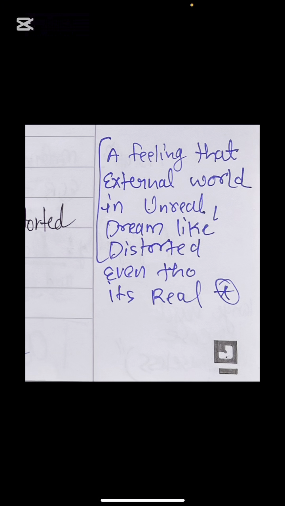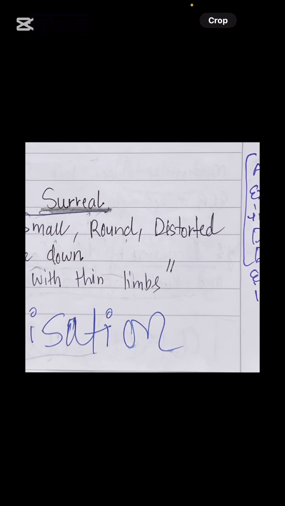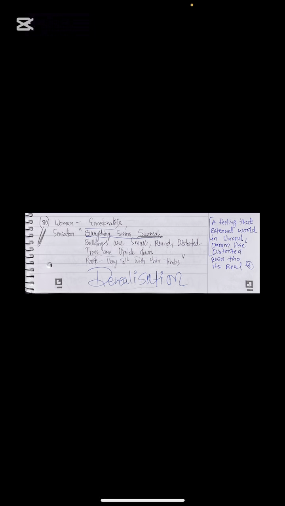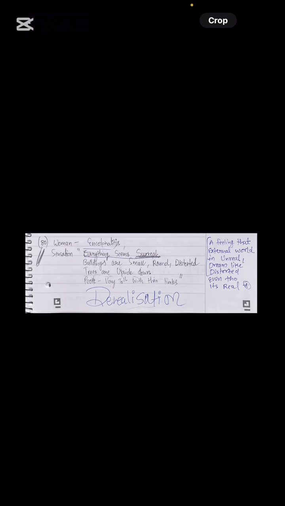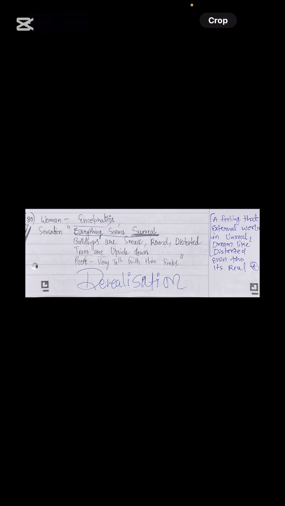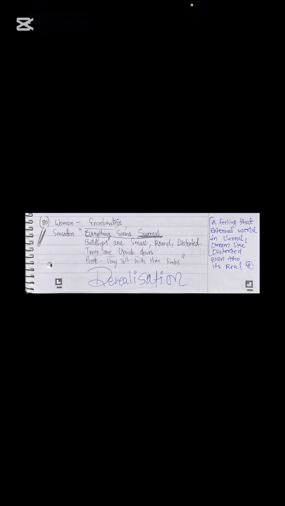Next is derealization. What is derealization? A feeling that the external world is unreal, dreamlike, distorted, even if it is real. So the patient will see the world, the outside surroundings, for example, with trees upside down. Let's hear it from the patient. The woman with encephalitis says that everything seems unreal to her, or surreal. Buildings are small, round, distorted. Trees are upside down, and people are very, very tall with thin limbs.